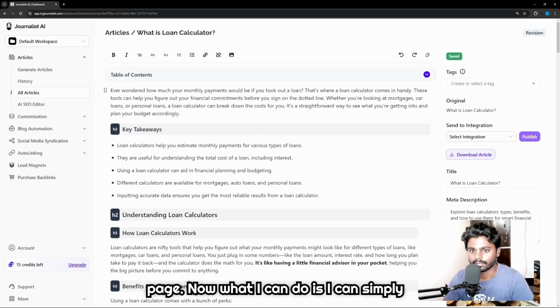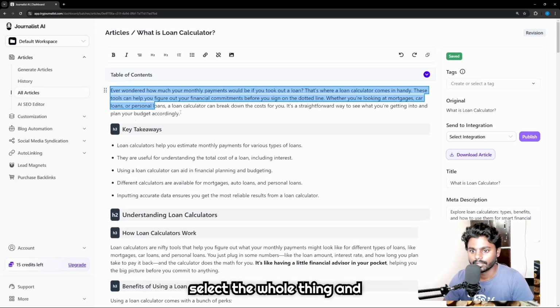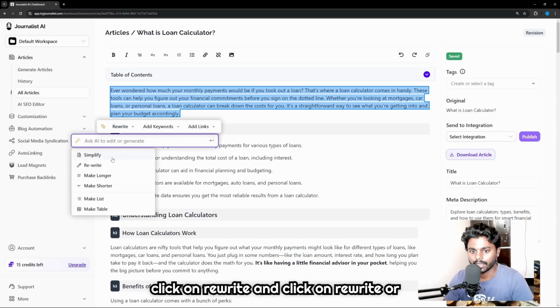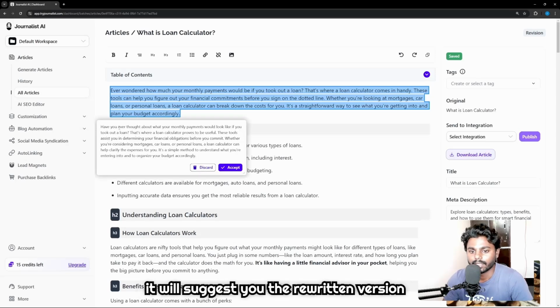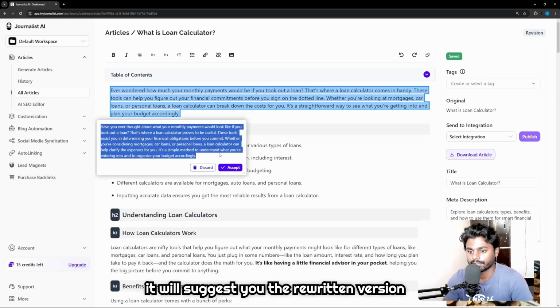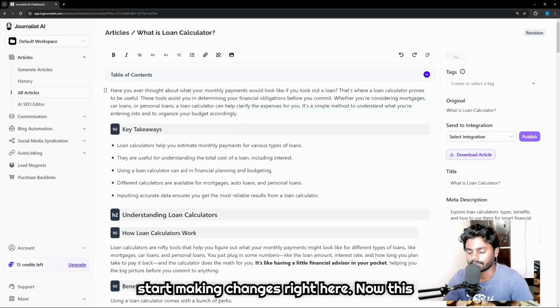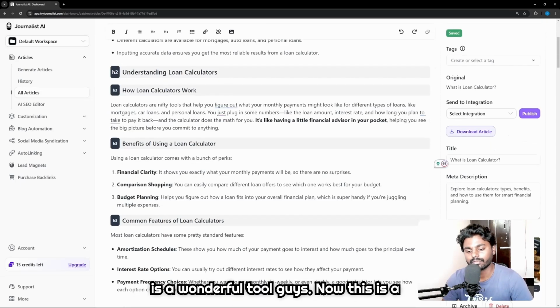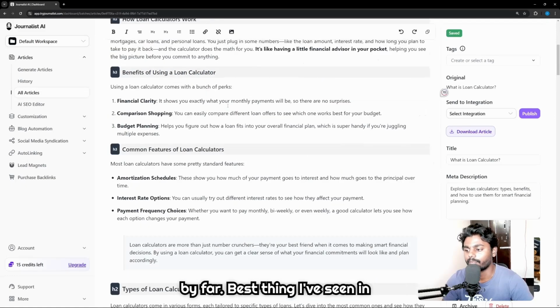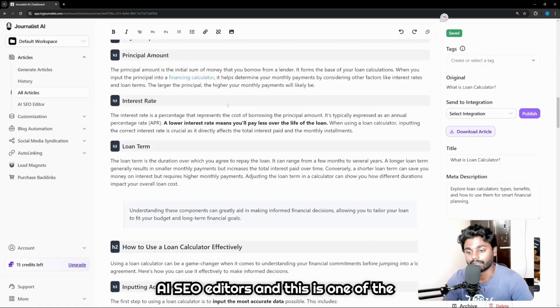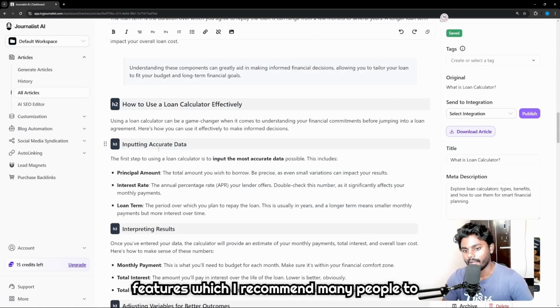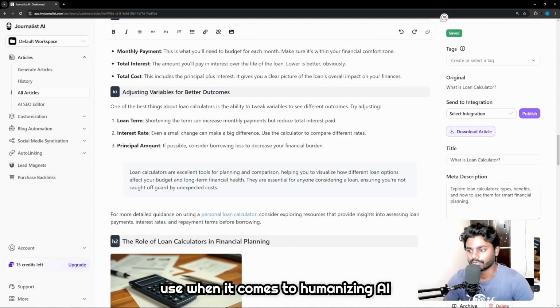Now what I can do is I can simply select the whole thing and click on rewrite, or make it longer, make it shorter. Okay, now it will suggest the rewritten version, and you can simply click on accept or discard, or if you need to make any changes, you can click on accept and start making changes right here. Now this is a wonderful tool, guys. This is by far the best thing I've seen in AI SEO editors, and this is one of the features which I recommend many people to use when it comes to humanizing AI content.